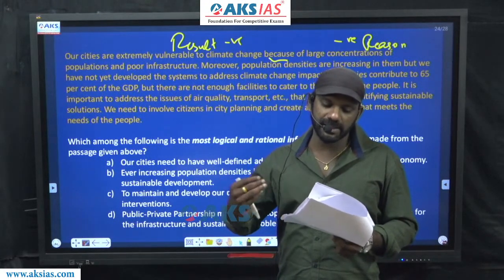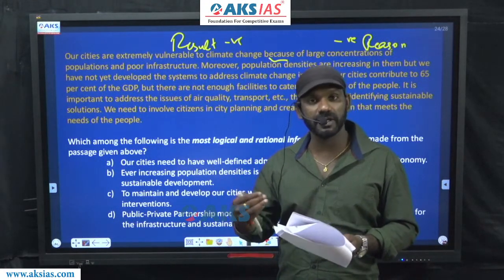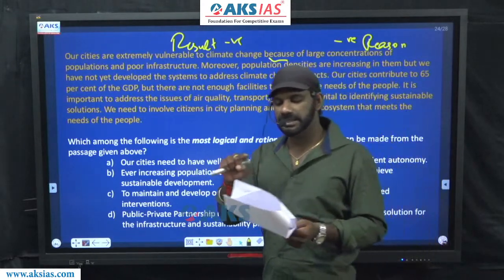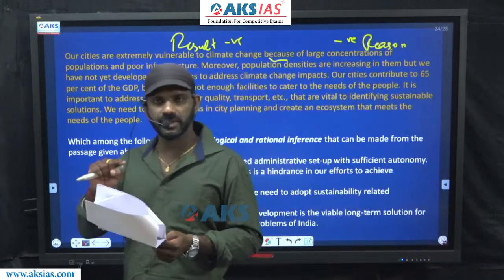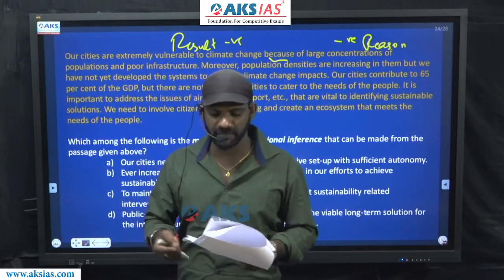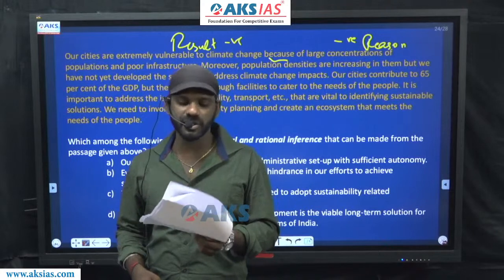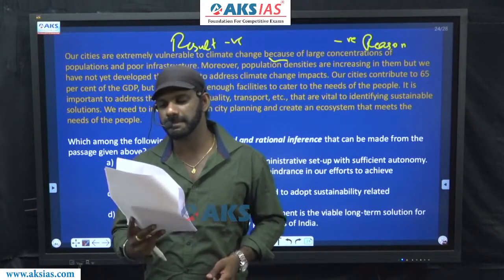So our cities contribute to 65% of the GDP, but contrast indicator, the idea before but is positive. Our cities contribute to 65% of the GDP is positive. The idea after but must be negative. But there are not enough facilities to cater to the needs of the people.